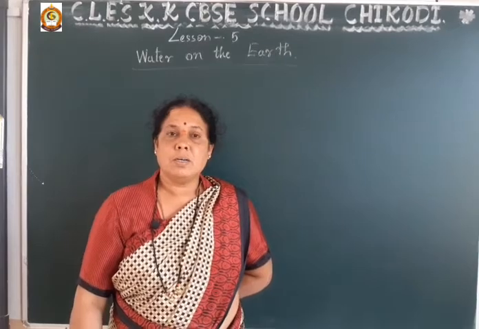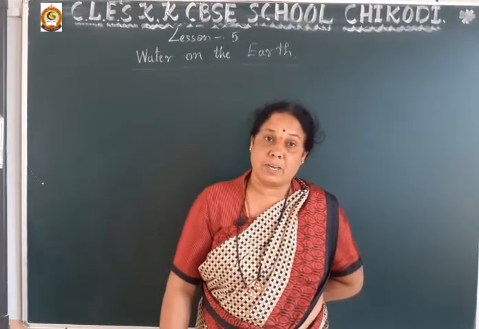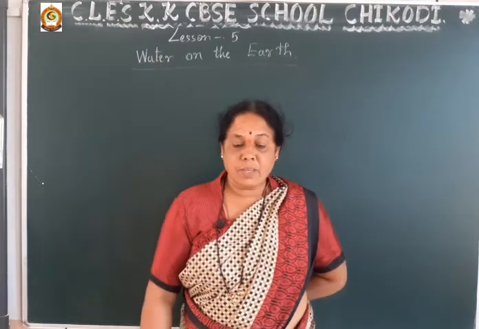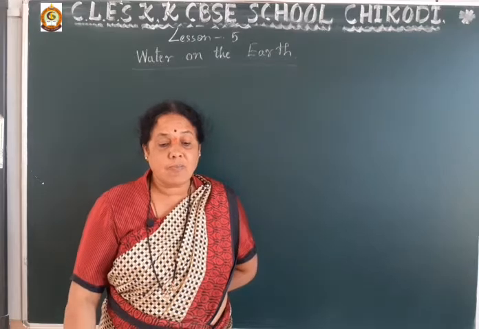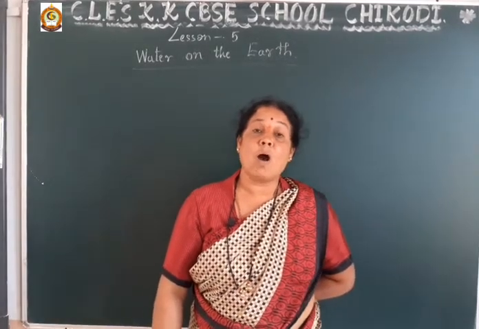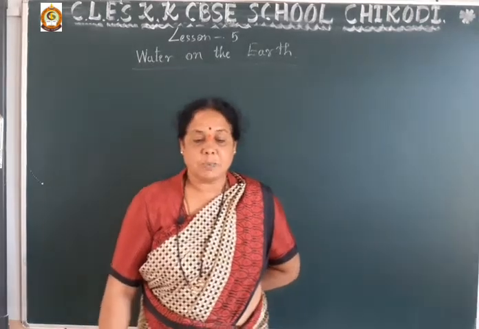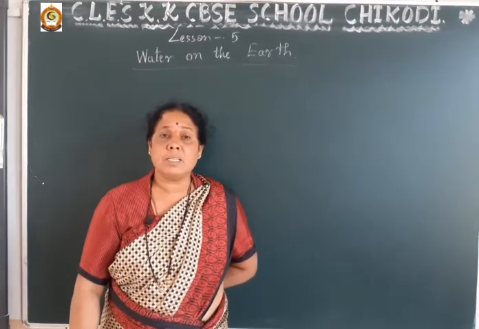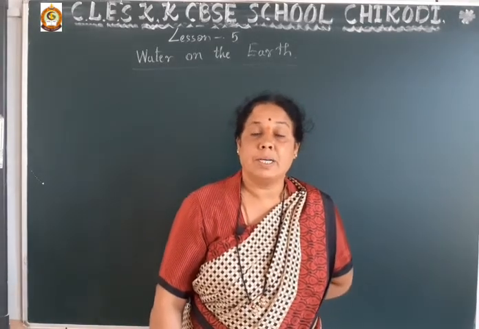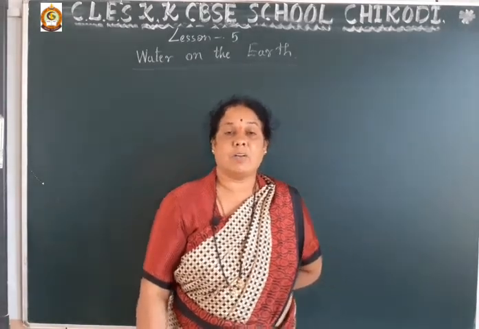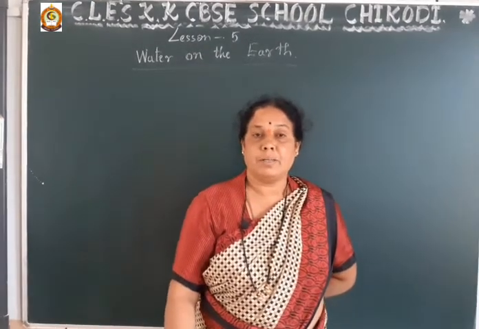Next, dear student, water is available in gaseous state. Our earth is surrounded by a layer of air called the atmosphere. In the air, water is present in the form of gas or water vapor. This is the gaseous state of water. Now, dear student, the remaining one is liquid.